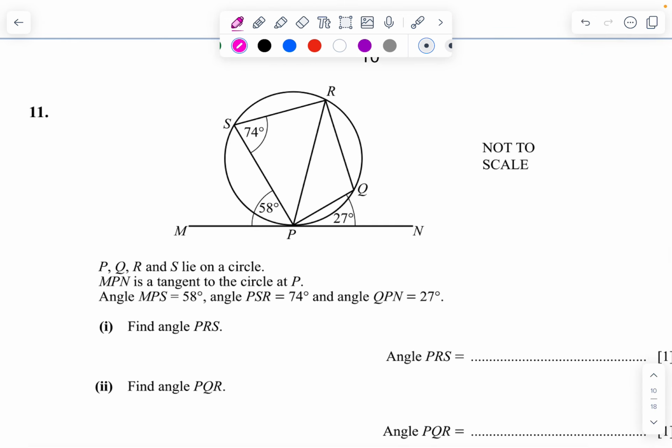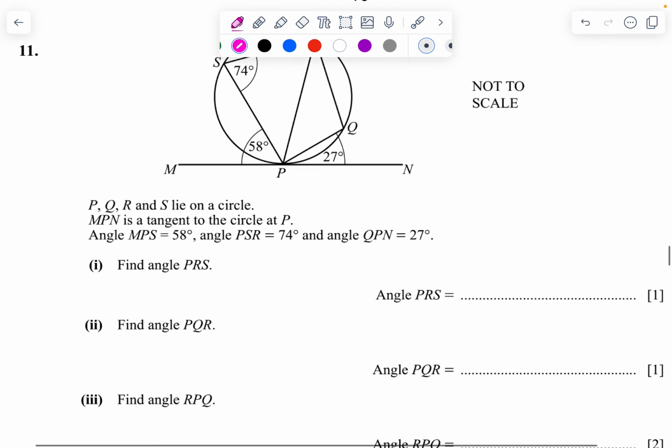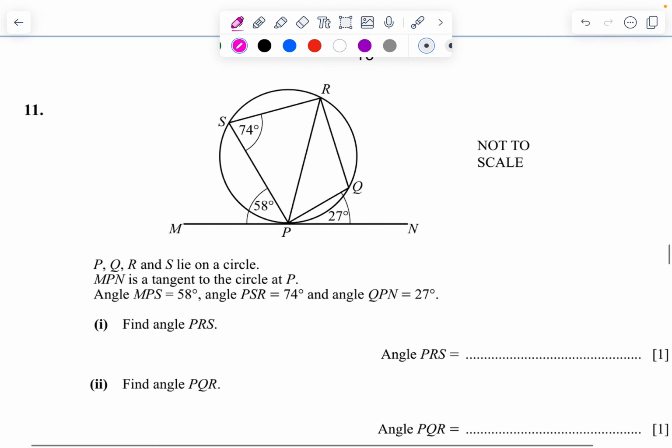Question number 11. It is being asked that PQRS lie on a circle. MPN is a tangent to the circle at P. Remember that the most important thing is that a tangent is perpendicular to the radius.